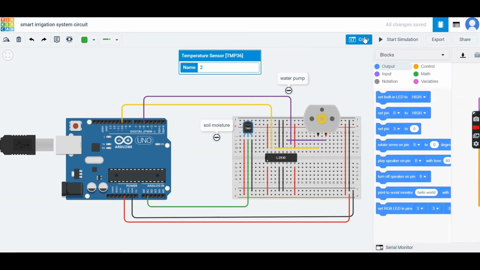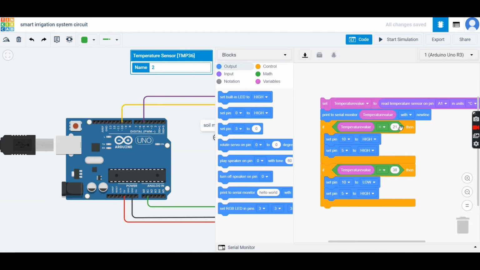Now moving to the coding part. I have set the lower limit of temperature at 21 degrees Celsius and the upper limit at 38 degrees Celsius, because we have seen earlier that soil started losing moisture above 38 degrees Celsius. So to maintain the soil moisture when temperature exceeds 38 degrees Celsius, our DC motor starts running automatically.